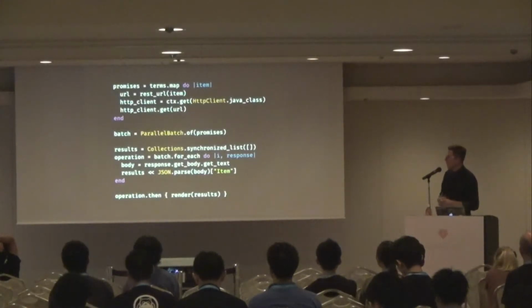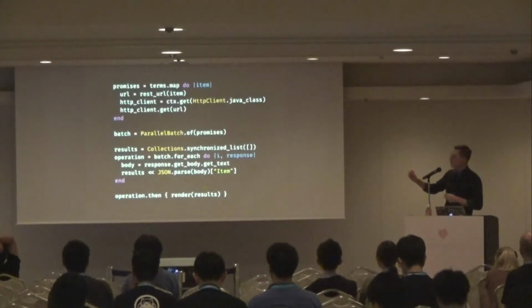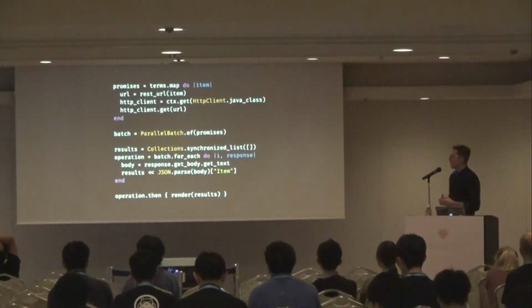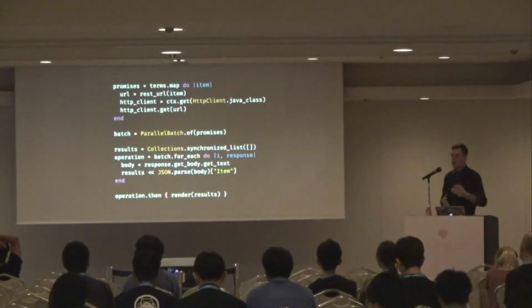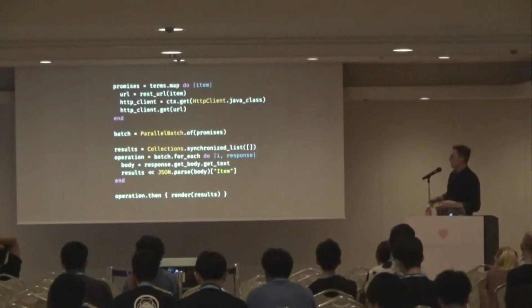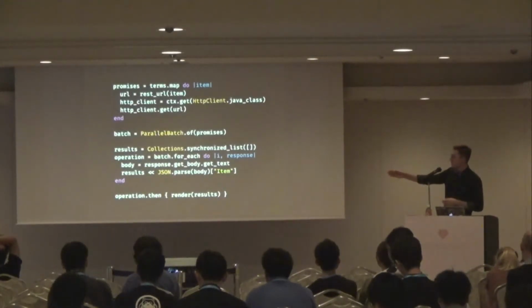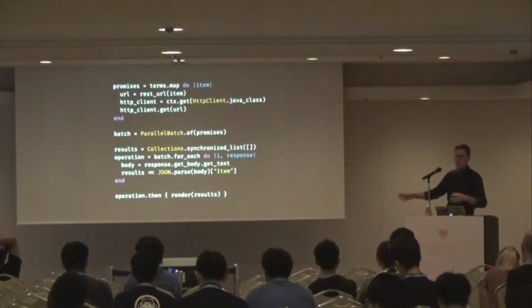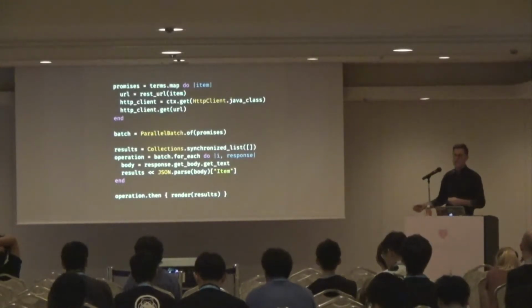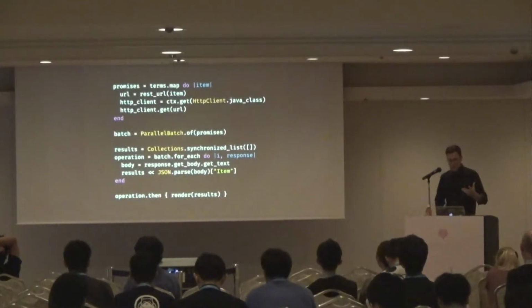Then for the batch, we iterate over each of our promises, and we add to it a handler. This is the same handler we had before. We're going to get the JSON response, we're going to parse it, and that's going to return to us an operation, which is actually just another promise. We call it operation, but it is a promise. And then finally, we call operation.then, and we render our results. So when we call operation.then, all of the work that has been promised for us to do is actually going to be queued up on the event loops and then finally executed. But it will be executed not on the request thread, not on the thread where we've set all of this up.